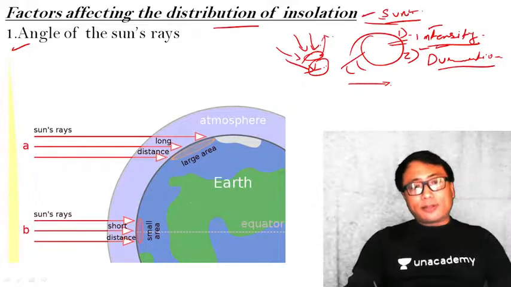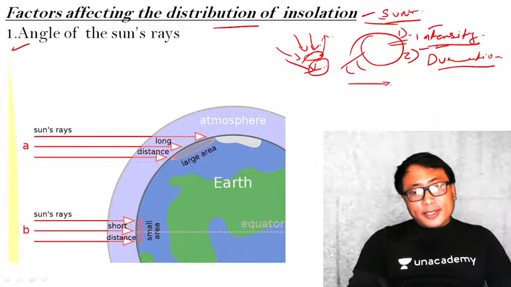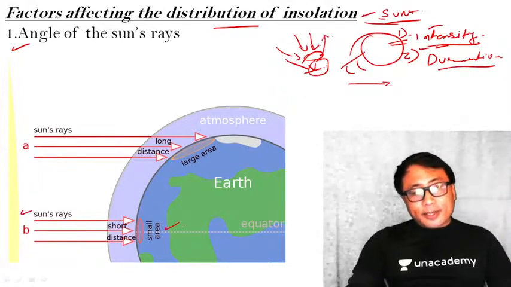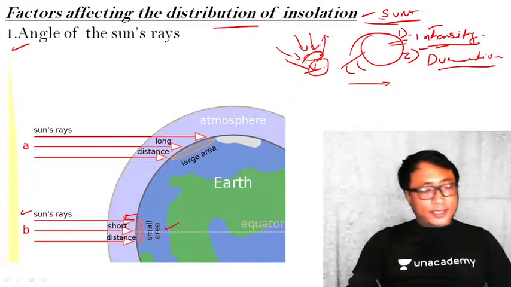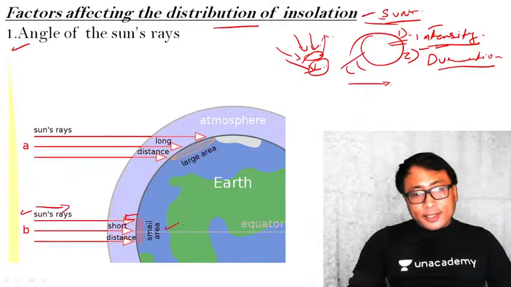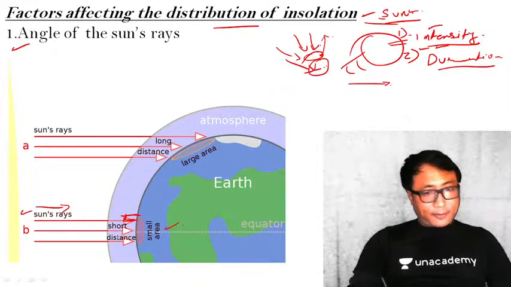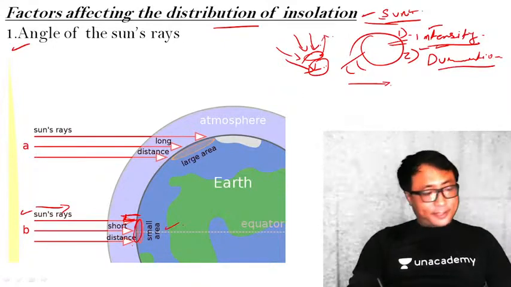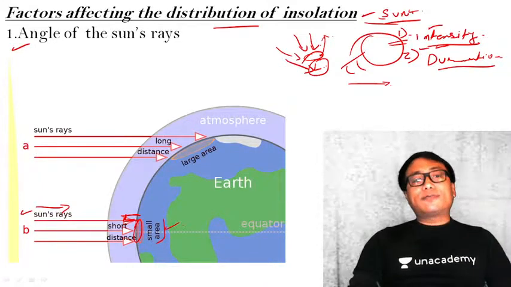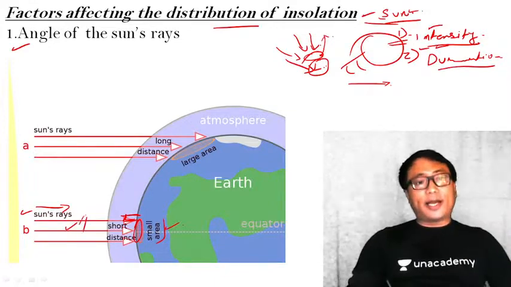Now you see here, this is one simple example. Here in the equatorial region, this is just an example, the sun insolation is coming vertically. Say for example, it is 90 degrees like this. Kindly follow the pointer. The sun insolation is hitting the earth's surface at the equator at 90 degrees. Now it is covering a small area on the earth's surface, but the intensity of the sun insolation will be concentrated in a smaller area, so the intensity will be very high.